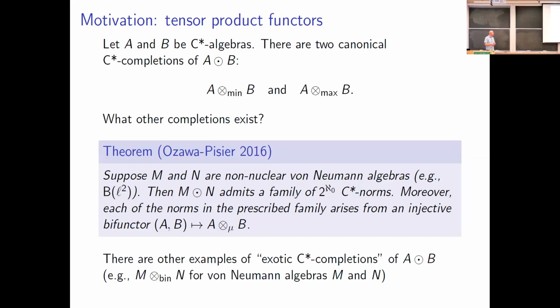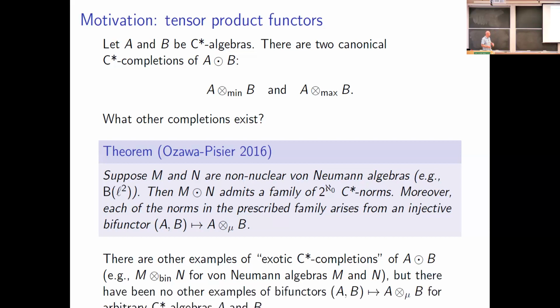Now, these are not the first examples of intermediate or exotic C-star completions of the algebraic tensor product of two C-star algebras. So for example, if you've studied von Neumann algebras, you may have seen the binormal tensor product of them before, which is something very useful. So the binormal tensor product is denoted by so. I'm not going to define it for you. However, it is only defined when M and N are von Neumann algebras. If you try to take one to be a C-star algebra that's not a von Neumann algebra, well, this isn't defined. So the binormal tensor product is not a bifunctor on the C-star algebras, which is basically what that line says there.